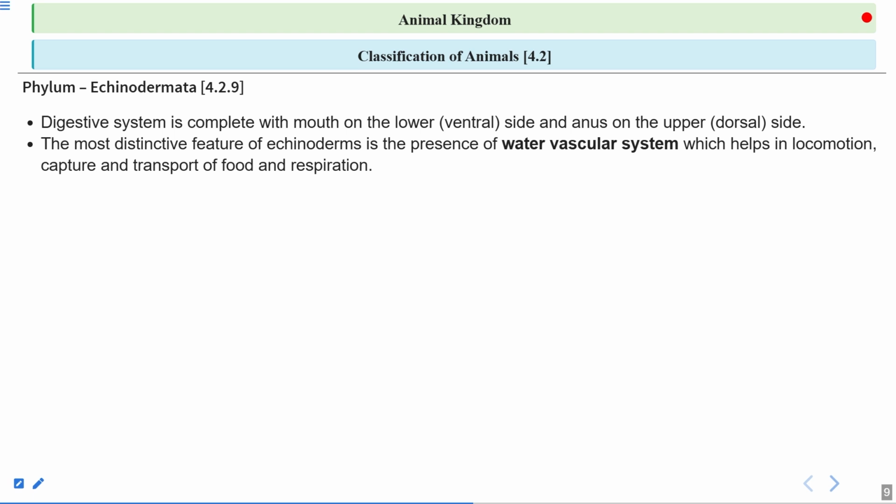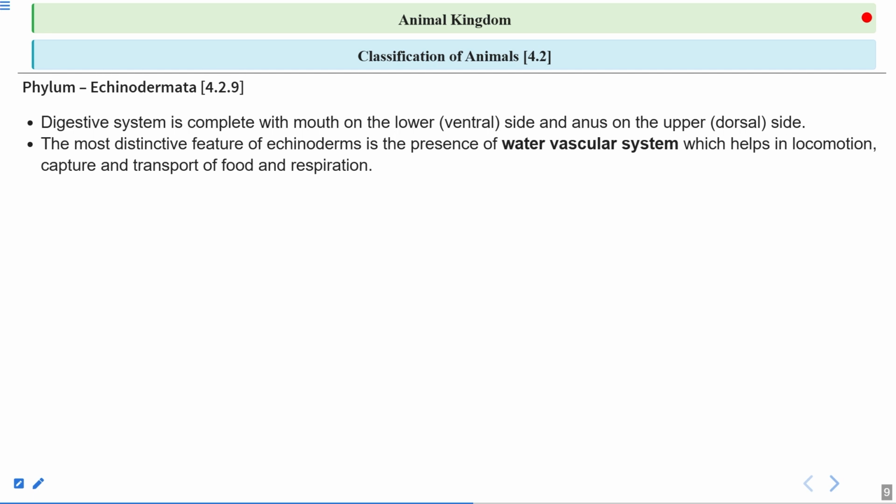And when they expel that water, they squeeze their arm. And again, they take water, stretch their arm, squeeze their arm. In this way, they make their movement, locomotion, moving from one place to another, right? So this water vascular system helps in the process of locomotion.